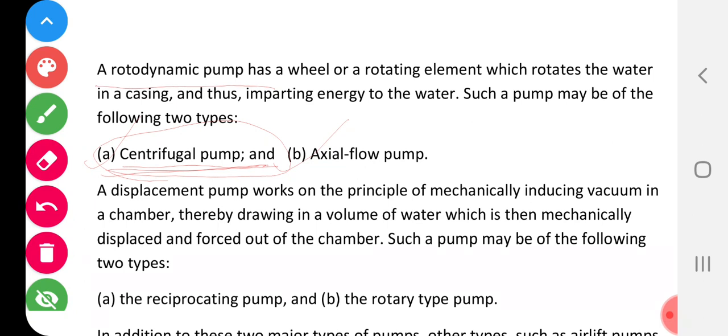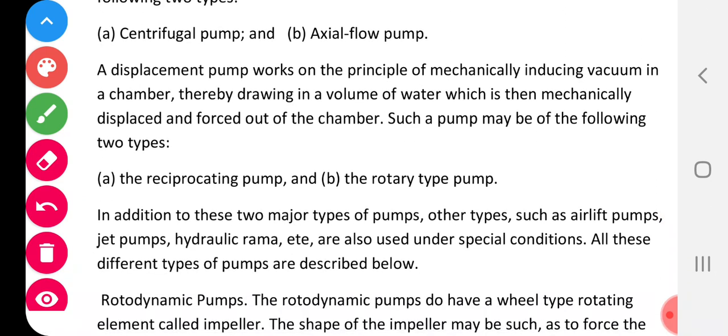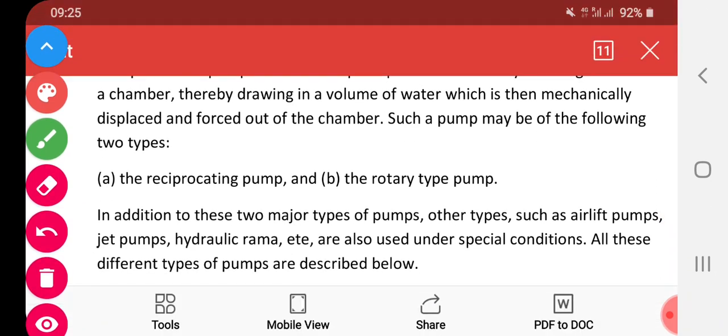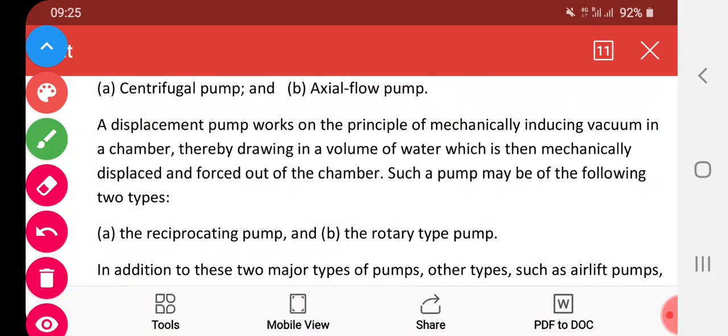And one more pump is the displacement pump. A displacement pump works on the principle of mechanically inducing a vacuum in a chamber, thereby drawing in a volume of water, which is then mechanically displaced and forced out of the chamber. So this is how a displacement pump works. Here we are also once again going to study the reciprocating pump in detail. The reciprocating pump is important, but only these two types of pumps are being used in water supply.